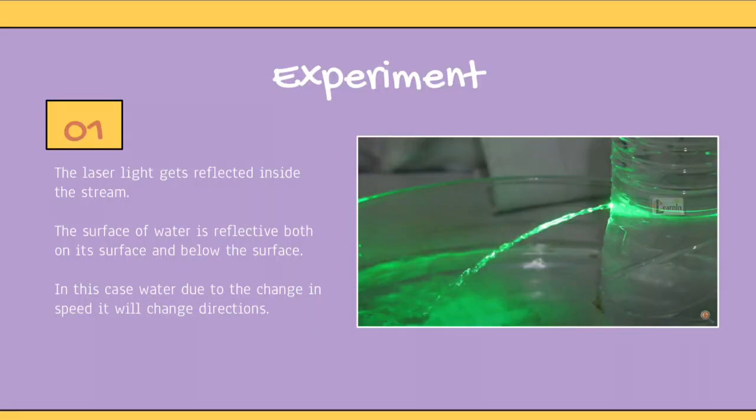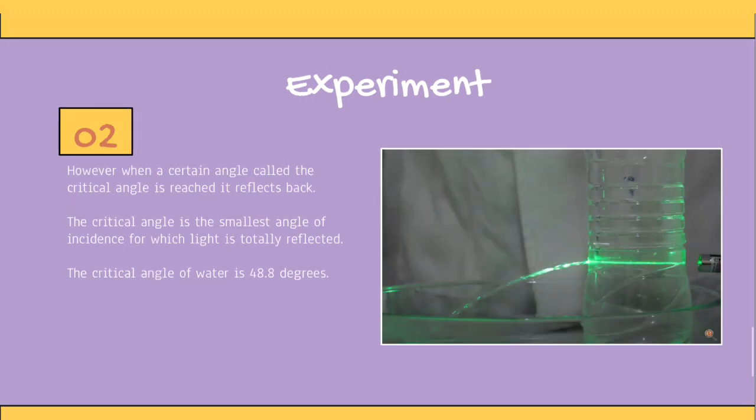According to the experiment video, the laser light gets reflected inside the stream. The surface of water is reflective both on its surface and below the surface. In this case, water, due to the change in speed, will change the direction. However, when a certain angle called the critical angle is reached, it reflects back. The critical angle is the smallest angle of incidence for which light is totally reflected. The critical angle of water is 48.8 degrees.